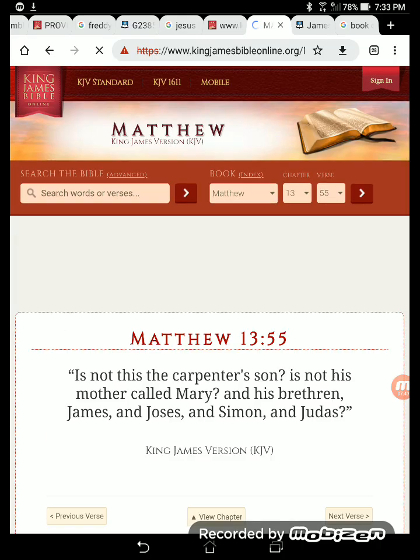So let's go to Matthew. I think it's 13:55. This is the book of Matthew 13:55. Is not this the carpenter's son? And that proves that's a cut to the Immaculate Conception. I've been doing some study on that, and it's a lot to unpack and put into a lesson. I'm going to have to do multiple lessons. There's always lessons to do. Is not this the carpenter's son?